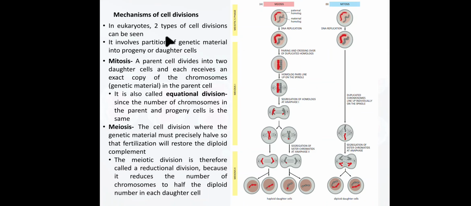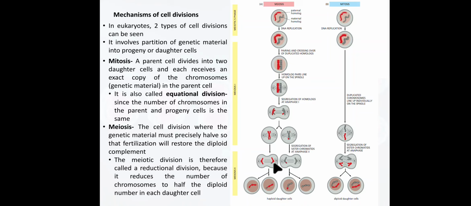Mechanics of cell division. In eukaryotes, two types of cell division can be seen. It involves partition of genetic material into progeny or daughter cells. Mitosis is where the parent cell divides into two daughter cells, and each receives an exact copy of the chromosomes, the genetic material in the parent cell.